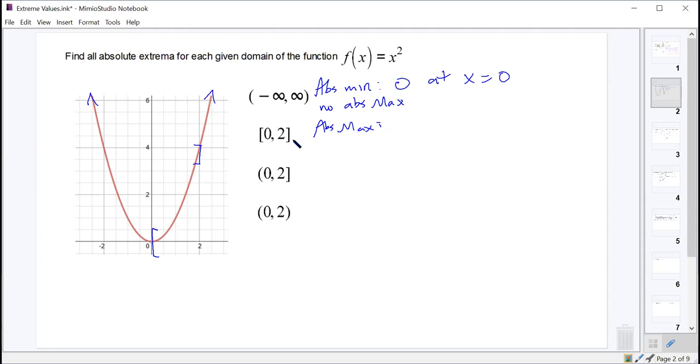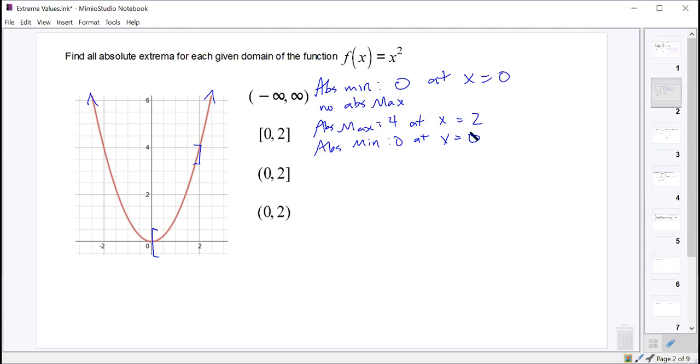It should be 4 at x equals 2. It's really hard to write on this laptop screen. And what about the absolute min? Zero at 0. Okay, good. Everyone okay with those?